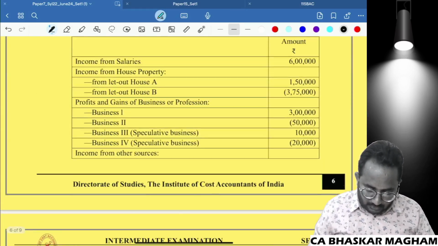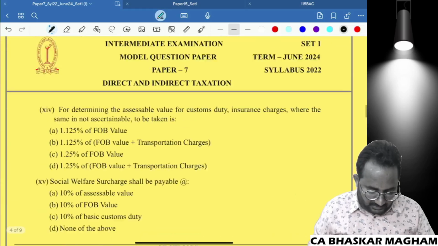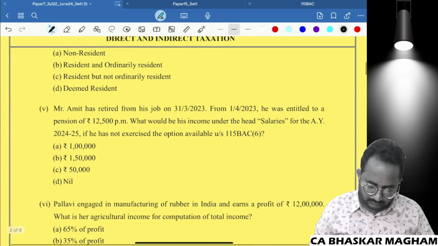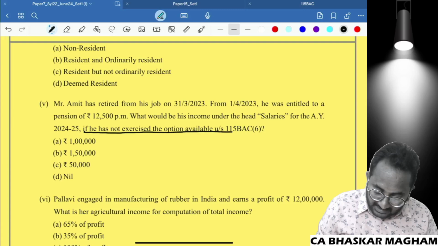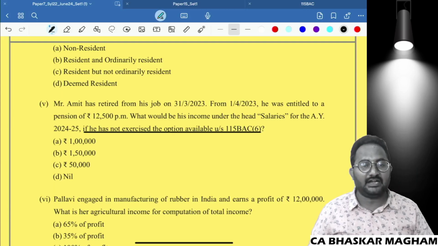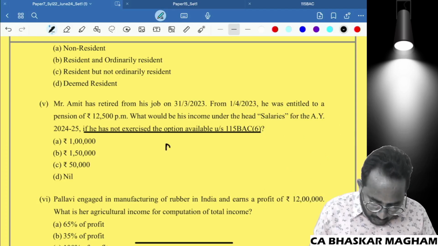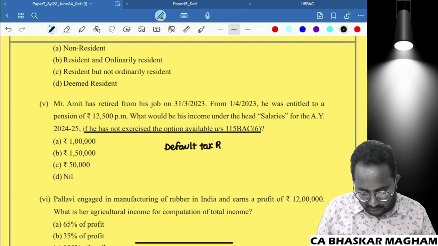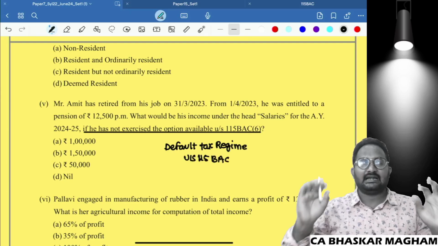One more question I want to show you. Just make an observation in the MCQ. I think we have this terminology. If he has not exercised the option available under section 115BAC(6), can you tell me what you mean by that? He is not opting for the shift over. That means he is following the default tax regime only. Can you tell me what the default tax regime under 115BAC is? Are you getting the clarity right now?